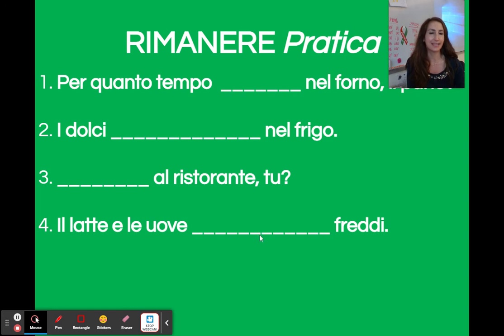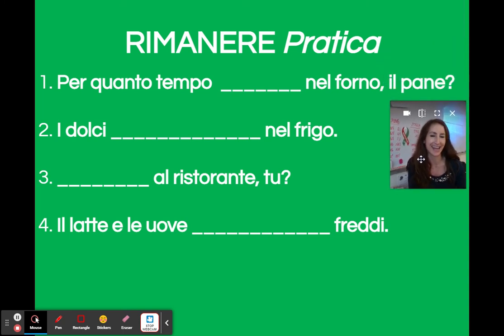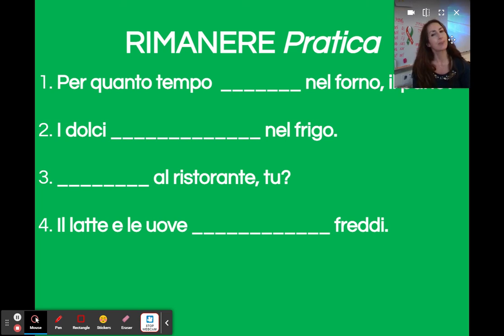All right, last bit of pratica, fill in the blank here. Per quanto tempo, blank nel forno il pane. So here, for how much time, blank nel forno il pane. We're talking about the bread. So how much time or how long does the bread remain in the oven? Il pane. It is singolare, right? Il pane. So it is rimane.